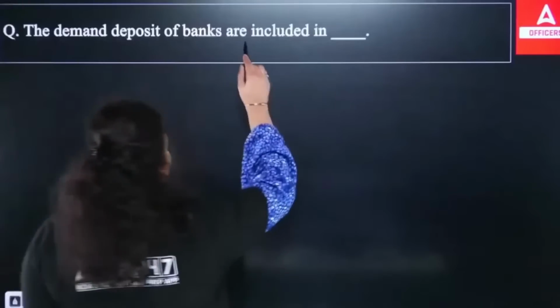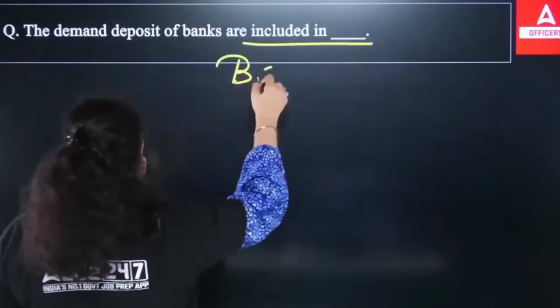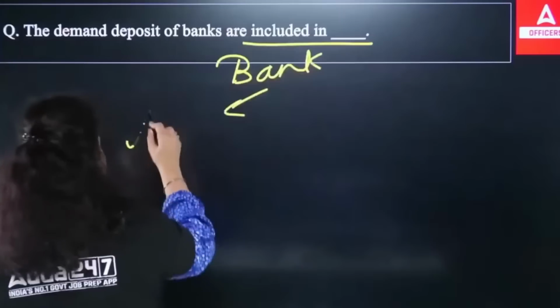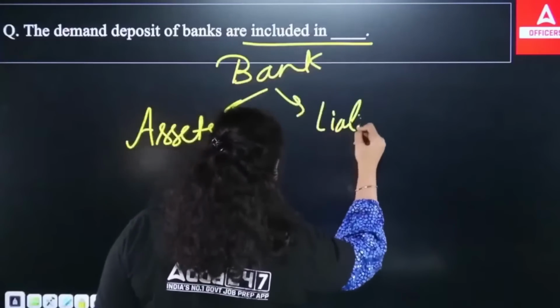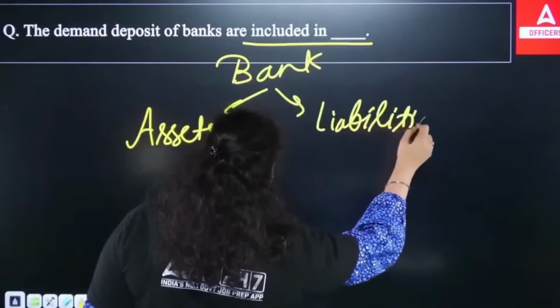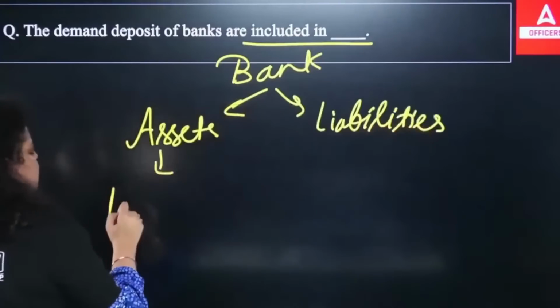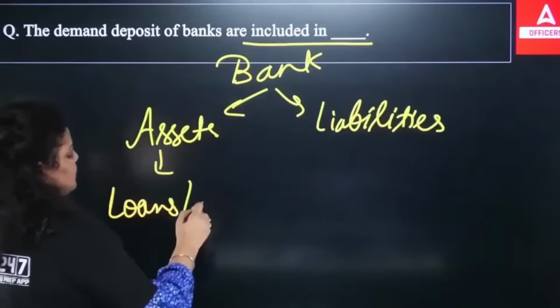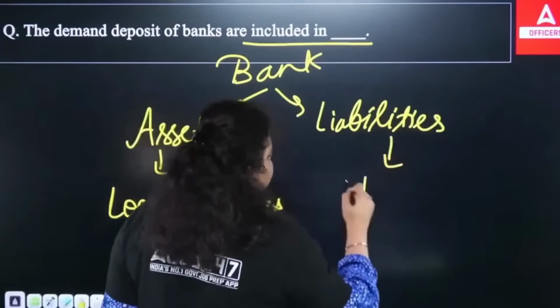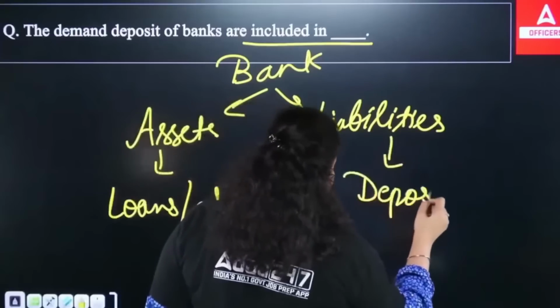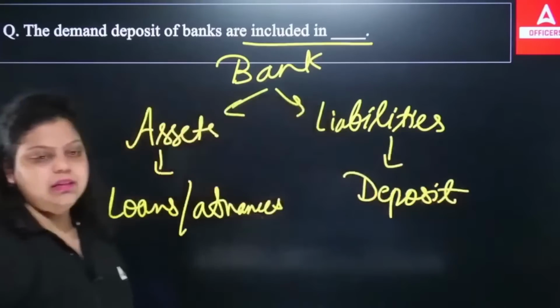Second question we are talking about here: the demand deposits of banks are included in. So if we talk about a bank, it has certain assets. Every business has assets and every business has liabilities, right? So the asset of a bank is the loans and advances which the bank provides to its customers. Okay, and what is liability? Liability simply means public deposit. That's the liability.